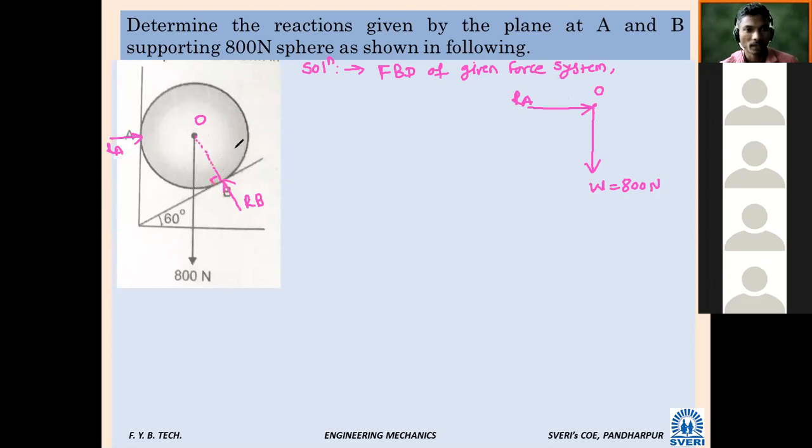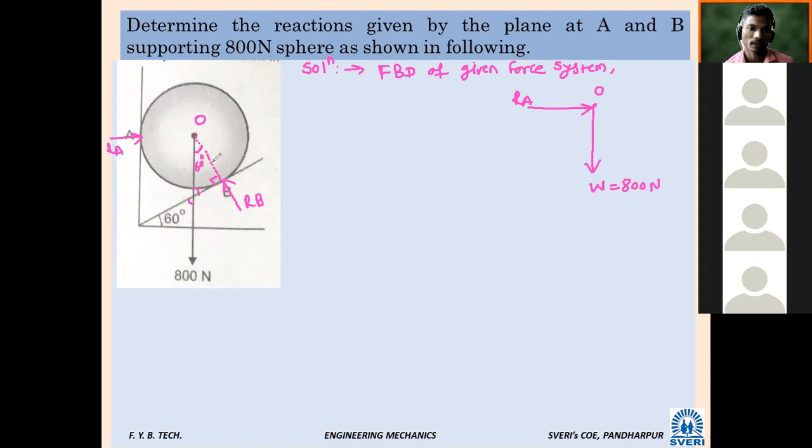What will be the angle here? 90 degrees. Now check how this angle can be found. This angle we want to find. 60 degrees. How? The opposite angle. Below the diagram, this is 90 and 90. This angle will be 30, and again this angle will be 30 degrees. So this 30, this 90, so this angle will be 60.